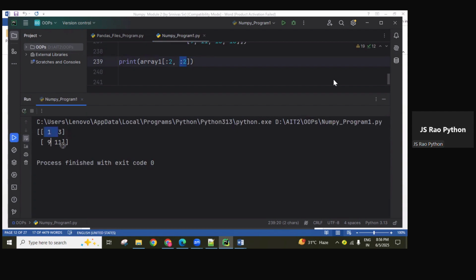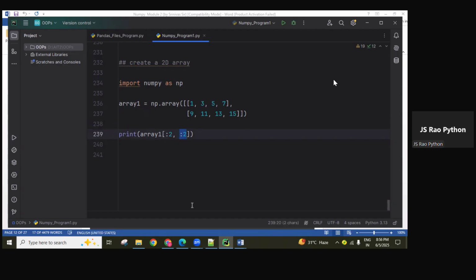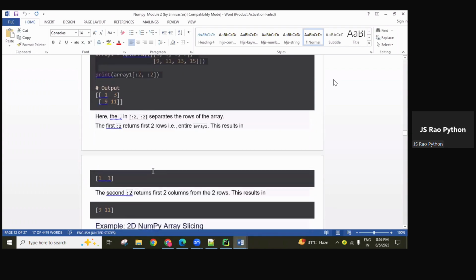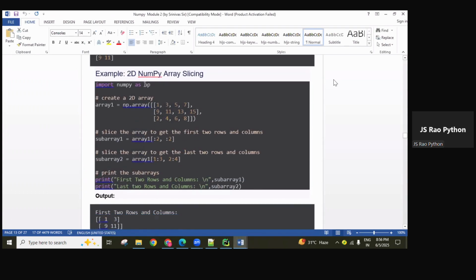So this is the output. 1, 3, 9, 11. Two-dimensional format we are getting. Same like that, 3D. A 3D object means slices also we are giving. Slicing giving, rows giving, columns giving. Like that we can access it. Okay, comes to here.